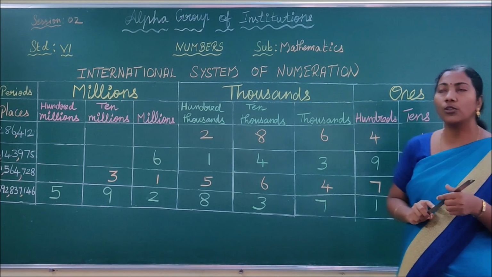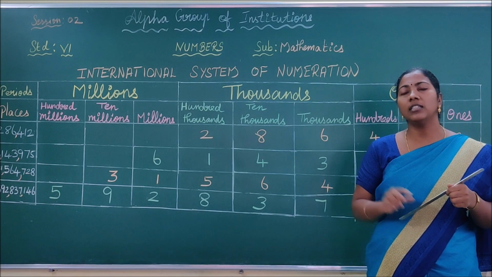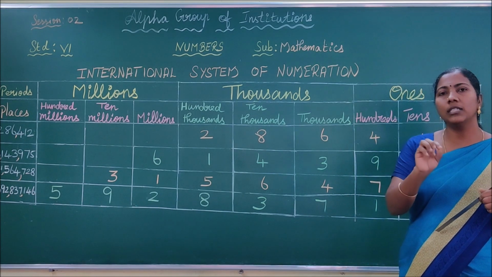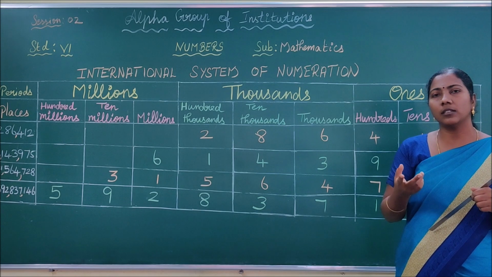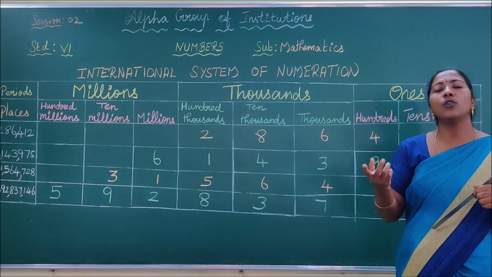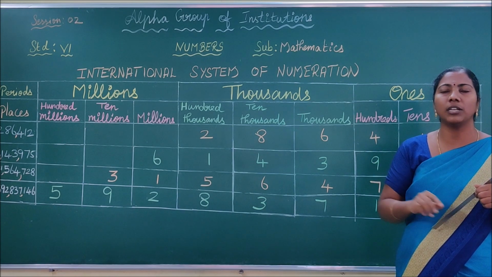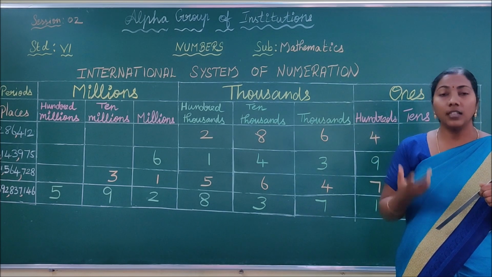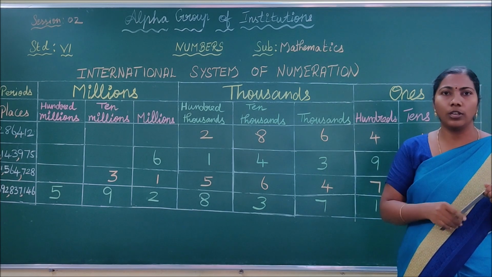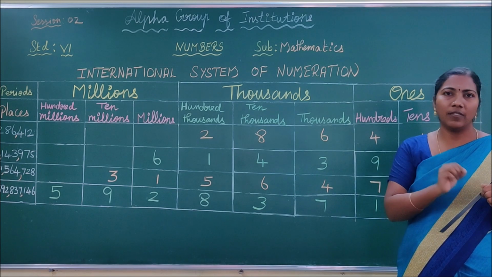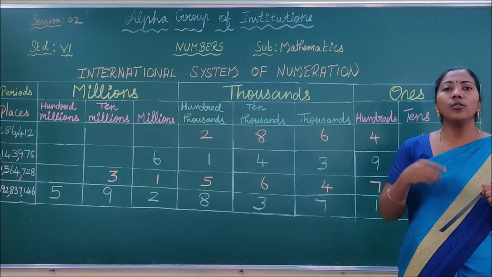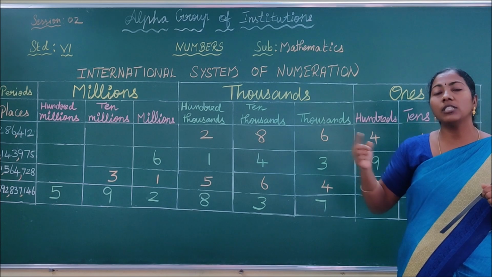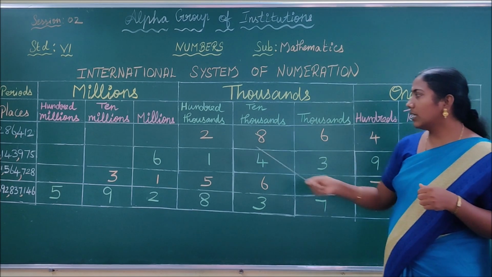In your homework today, you have one sum like this. In that sum, what they are asking is, you have to place the commas between the numbers as per the system. As per the system means, Indian system means, you have to place the commas by using the Indian system. That is, first 3 digits and then every 2 digits. As per the international system means, every 3 digits. Okay, you have to place the comma after every 3 digits. And you have to write the names of the periods which come under that number. Like, see this example,